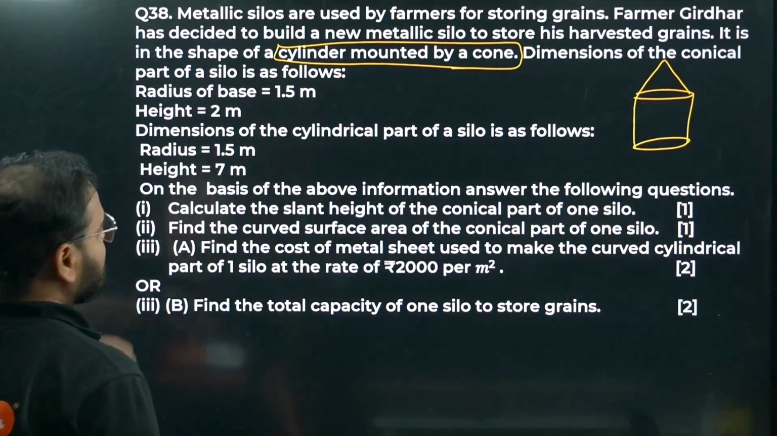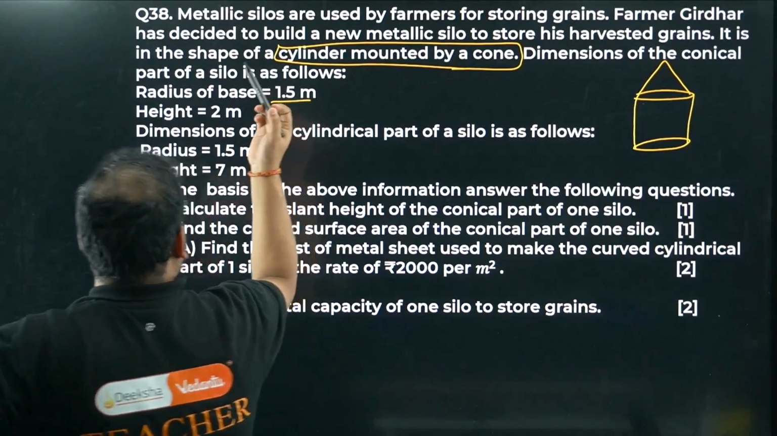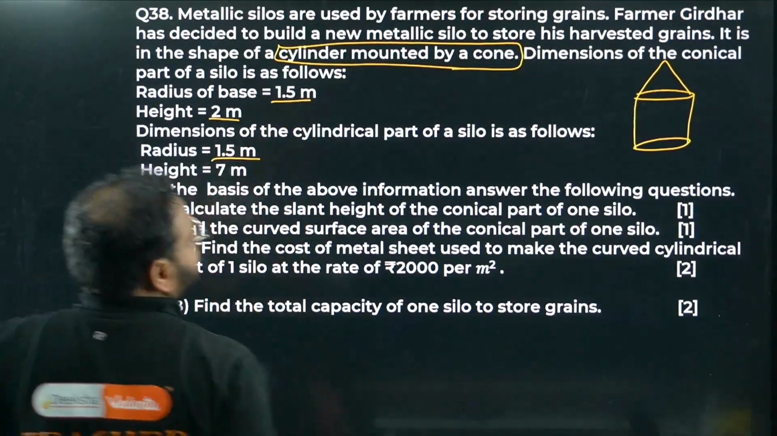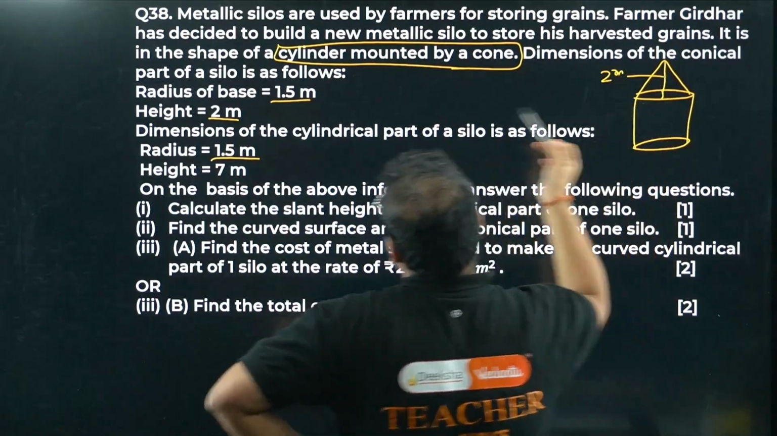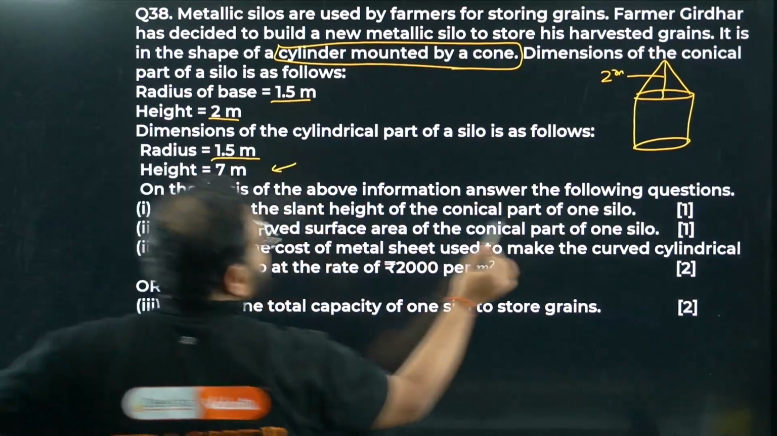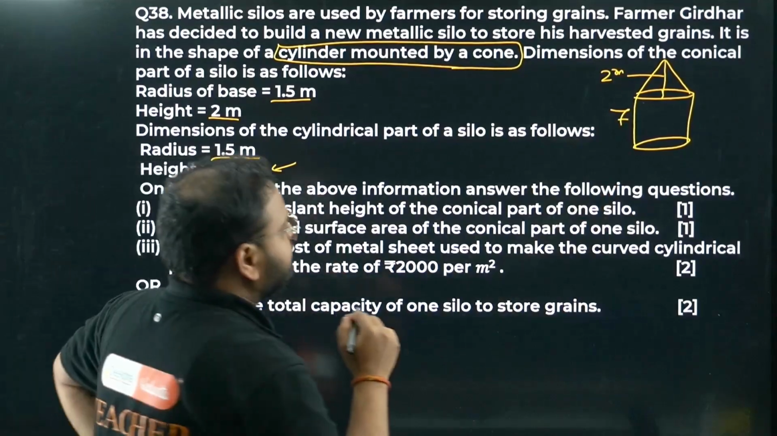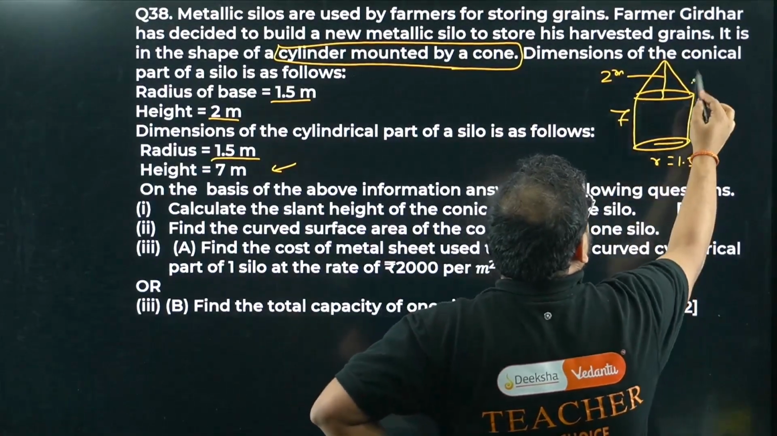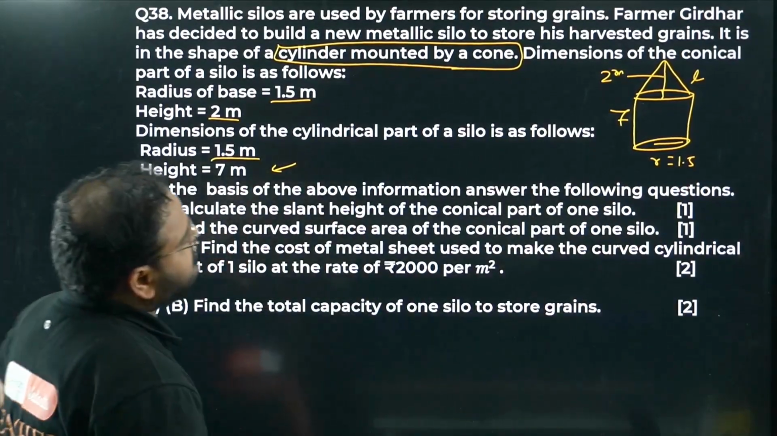Dimensions of the conical part of the silo are as follows. The radius is the same, 1.5, for the cylinder also. The height of the cone is given as 2 meters. For the cylinder, the height is given as 7 meters, and the radius is again 1.5 only. This is called the slant height. We have to find that value. On the basis of the above information, answer the following questions.